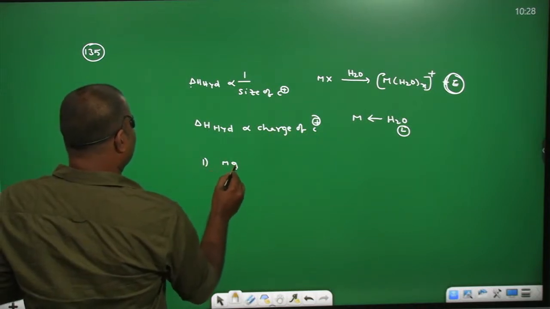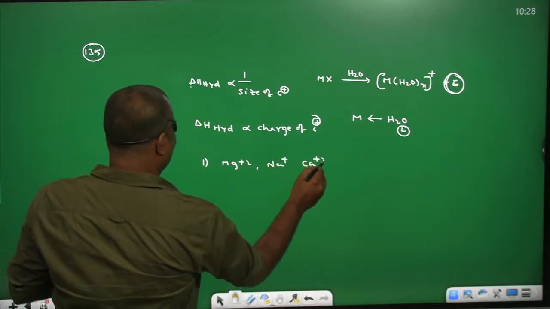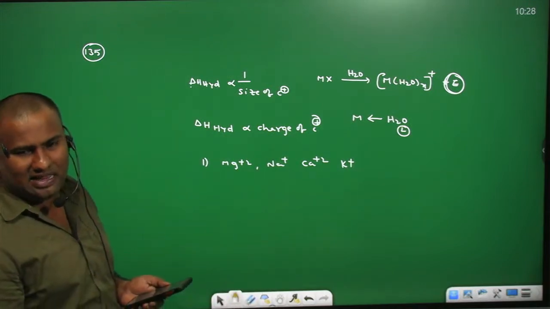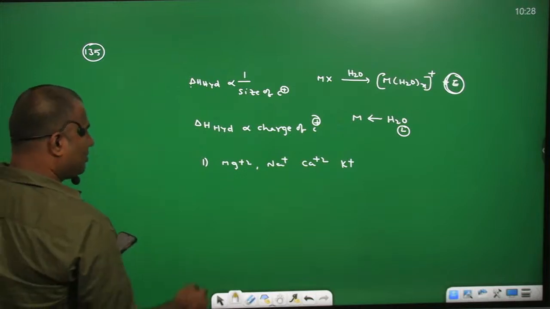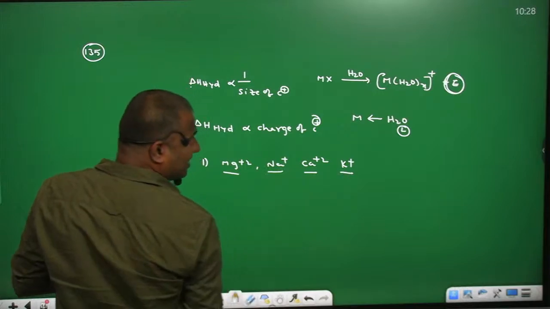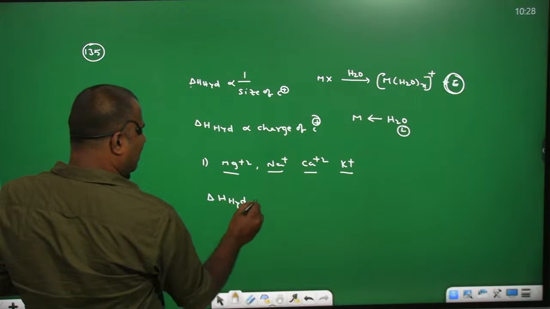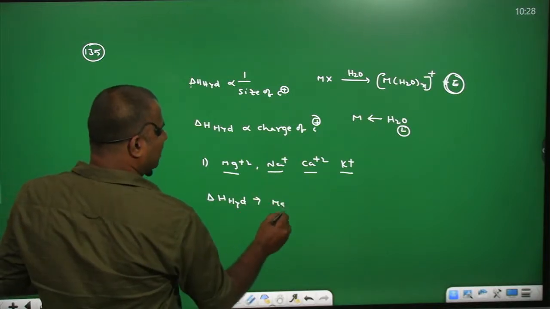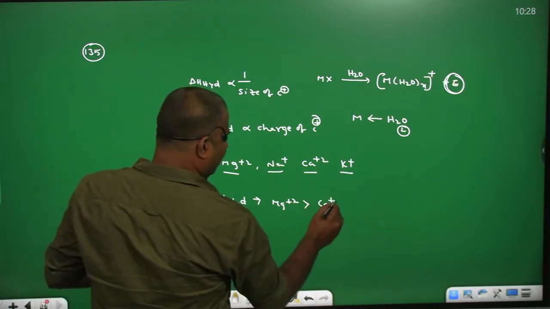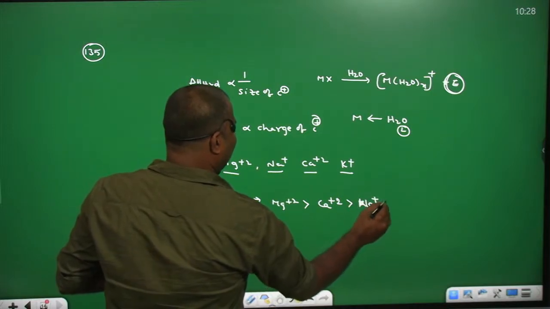magnesium plus 2 and sodium plus, calcium plus 2 and potassium plus. As we described already, the hydration enthalpy is directly proportional to the charge. So magnesium plus 2 and calcium plus 2 have more when compared to Na plus and K plus. And enthalpy of hydration is inversely proportional to size. Magnesium plus 2 is small in size, so greater than calcium plus 2 somewhat more, greater than Na plus greater than K plus.